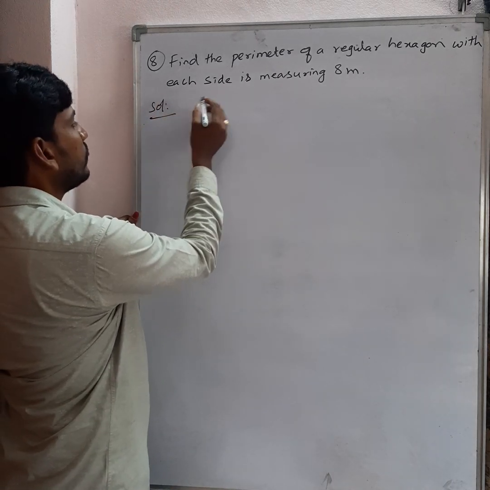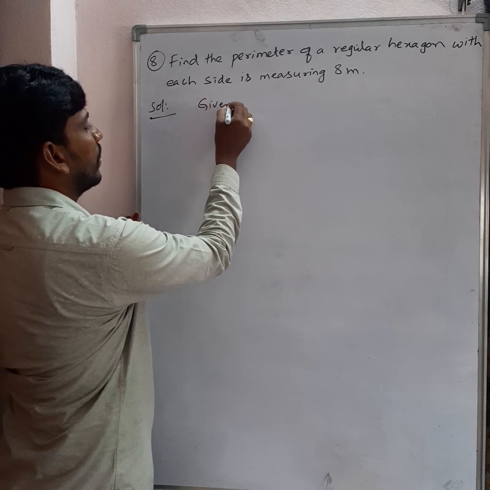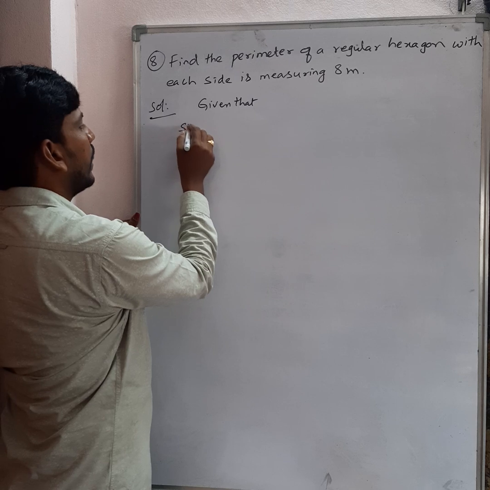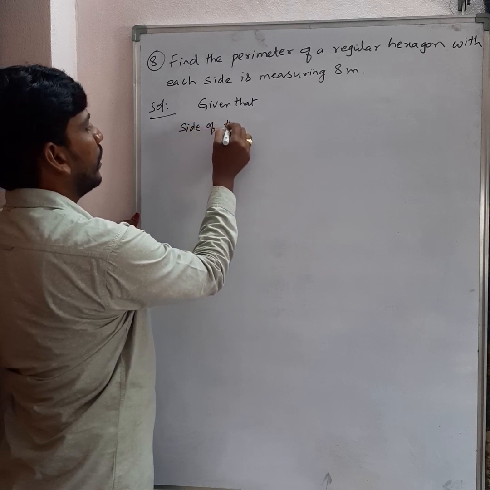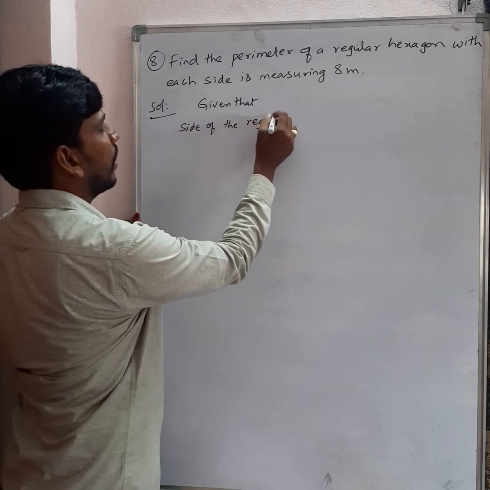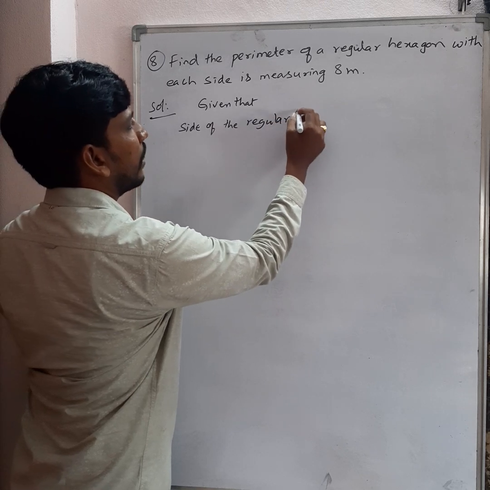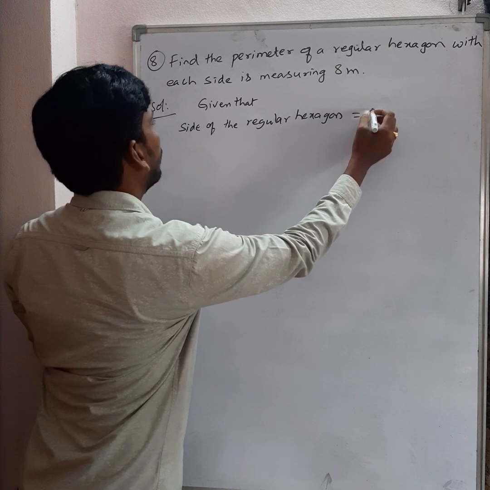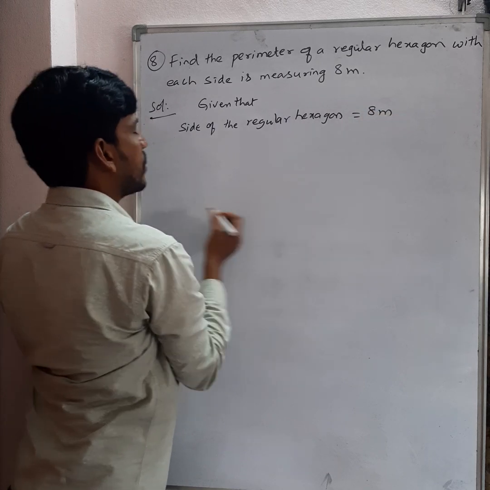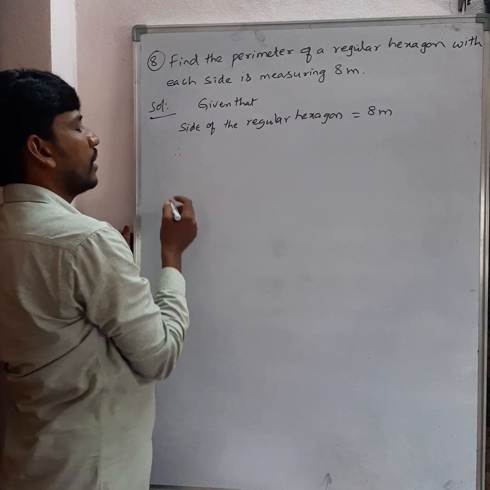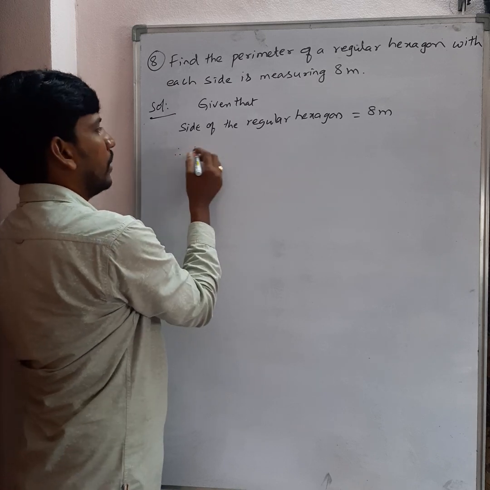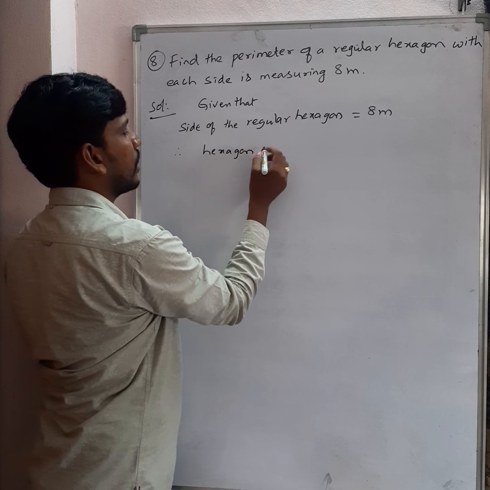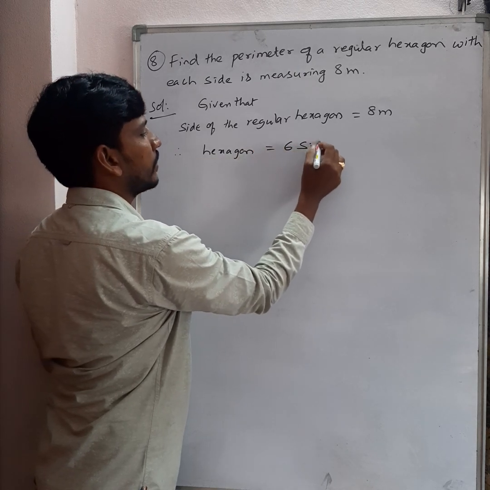Solution. So given that side of the regular hexagon is equal to how much it is? 8 meters. So please write, this is a note pointer. Hexagon means hexagon is equal to 6 sides.